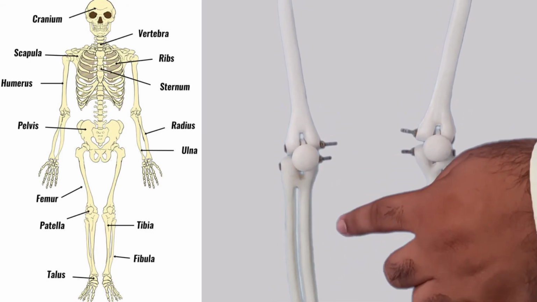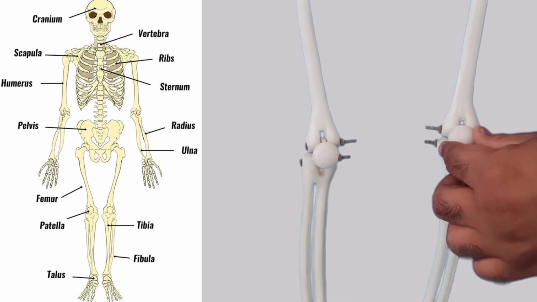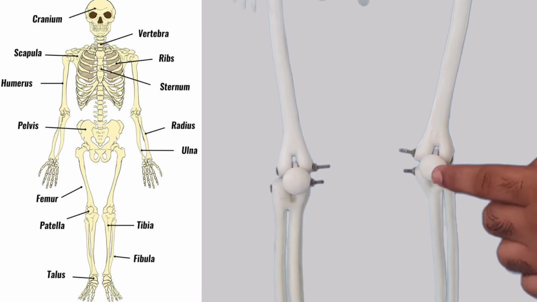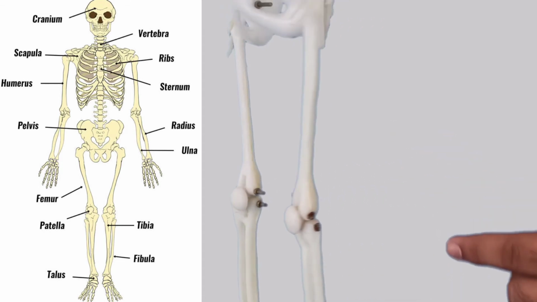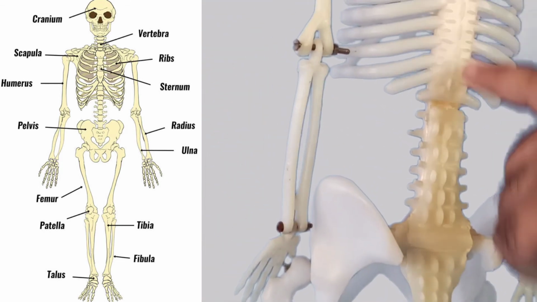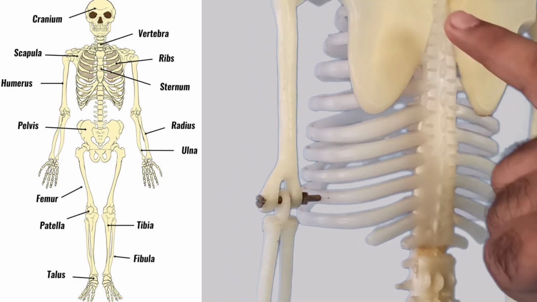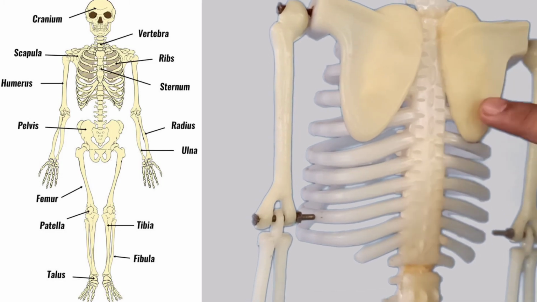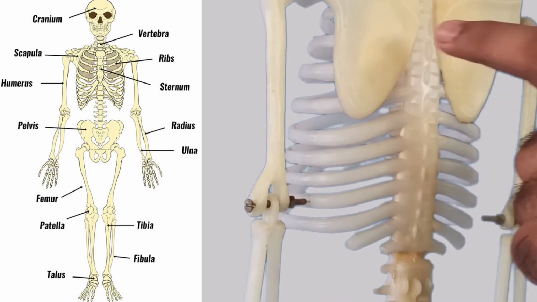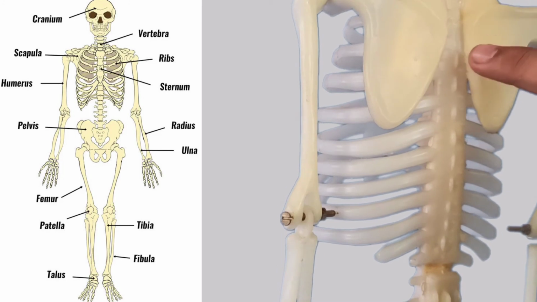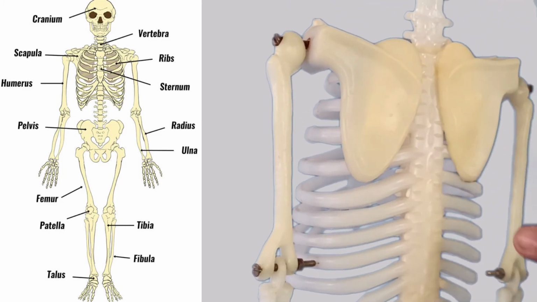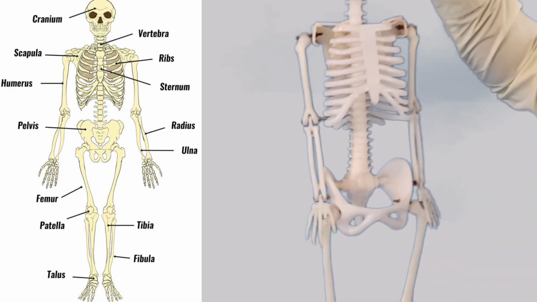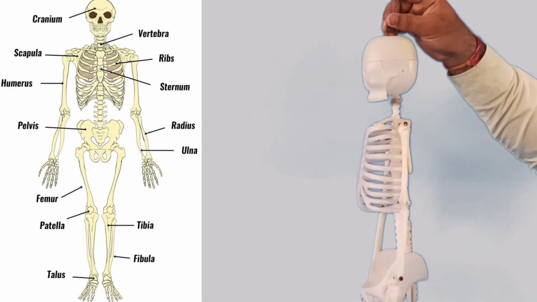Then here you can see this one is the patella, which is the kneecap. And here on the back side, what is this? Yes, backbone. Very good. And here you can see what we have. These are called shoulder blades. These are all shoulder blades, called scapula. So this is our skeleton system, dear students. You can see one skeleton system in my hand.